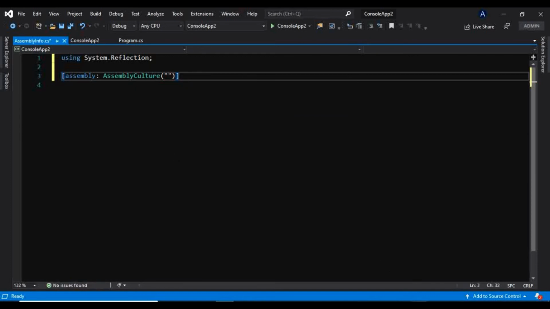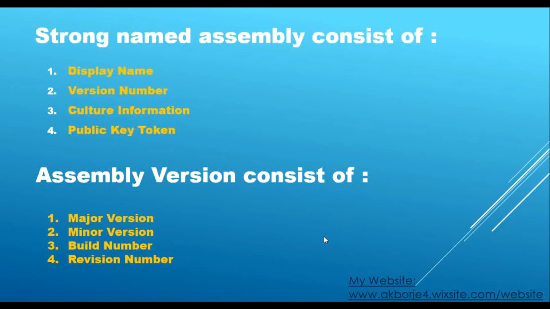Now moving on. Now we will see how to strong name an assembly. That is, if there is any assembly which is a weak named assembly, how to make it a strong named assembly, or let's say how to sign that assembly with a private-public key pair. We'll see that.